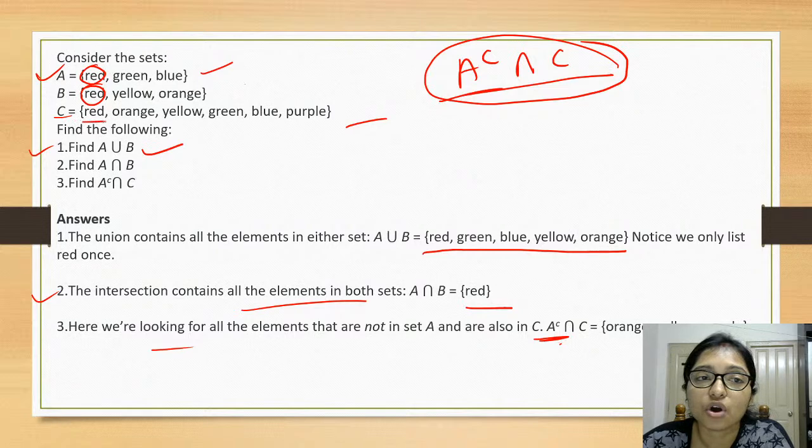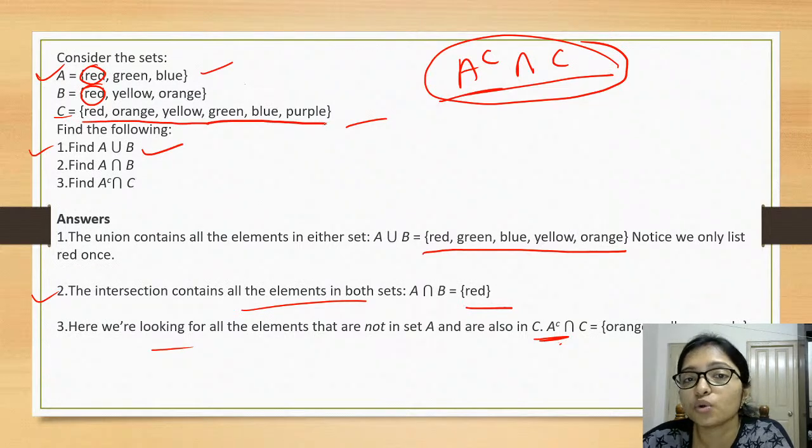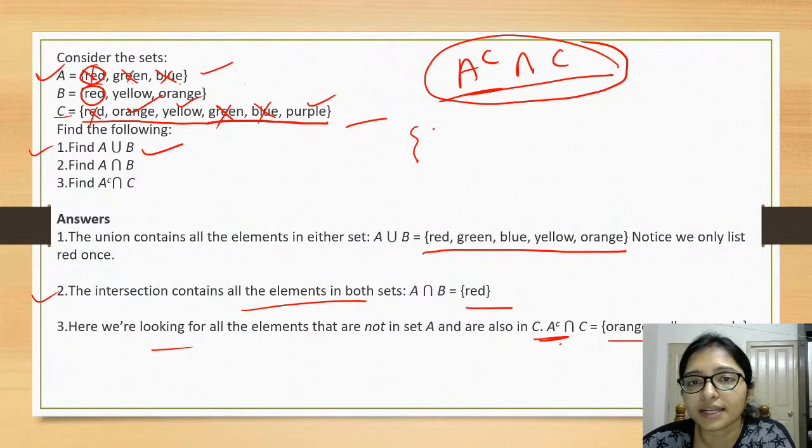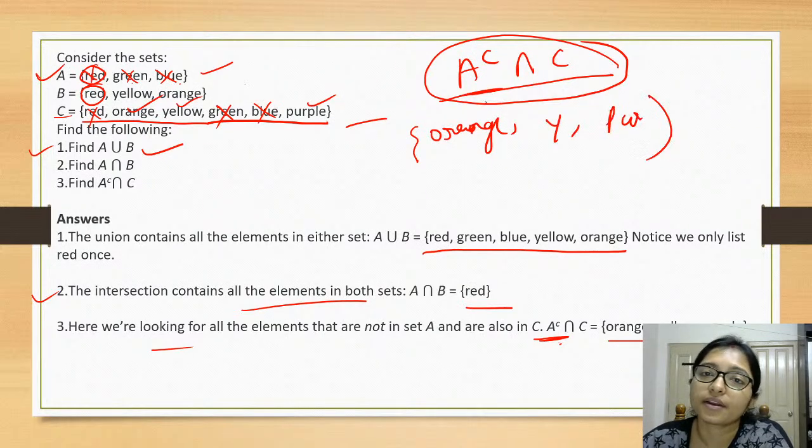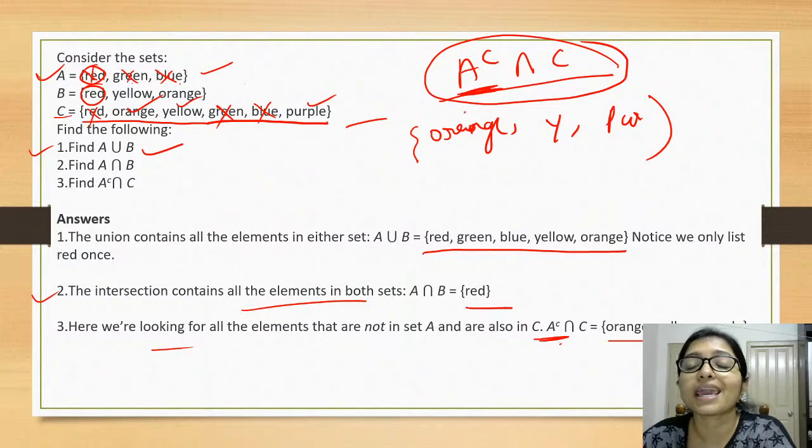So just try to understand how A complement C is coming. In C there was orange, red, yellow, green, blue, purple, right, and in A there was red, green, blue. So what is in A should not be in A complement, there should not be red, green or blue. So just remember that green, blue and red will not be there. What are there? Only orange, yellow and purple. In that way this is coming. A complement, always remember that whatever is in that set will not be there.